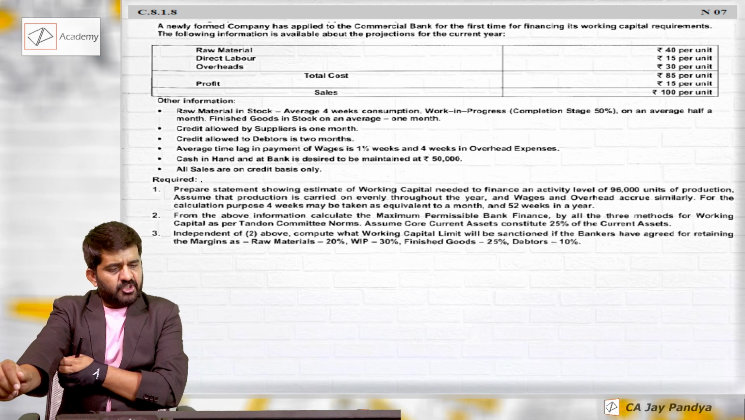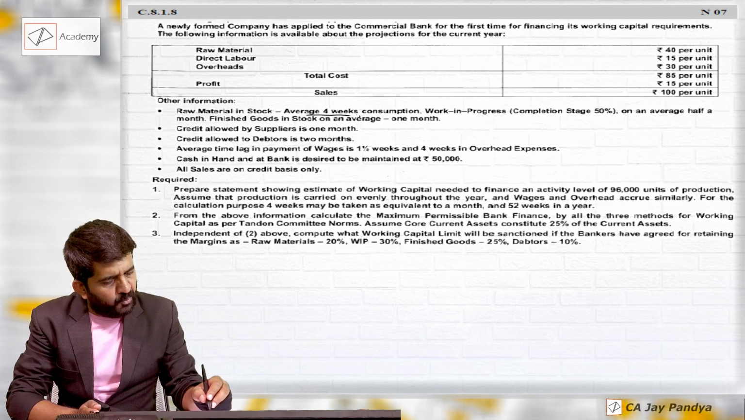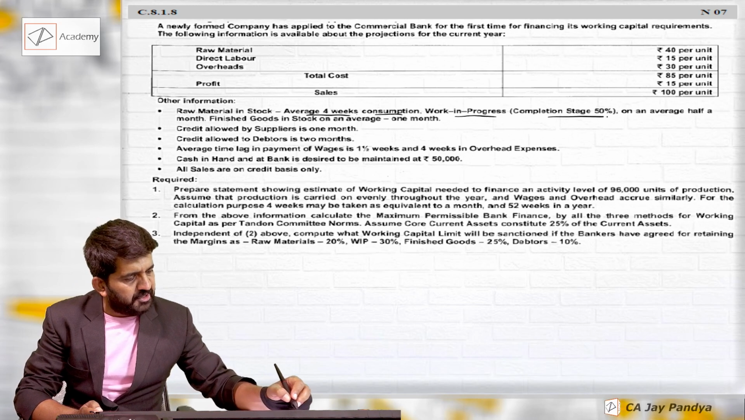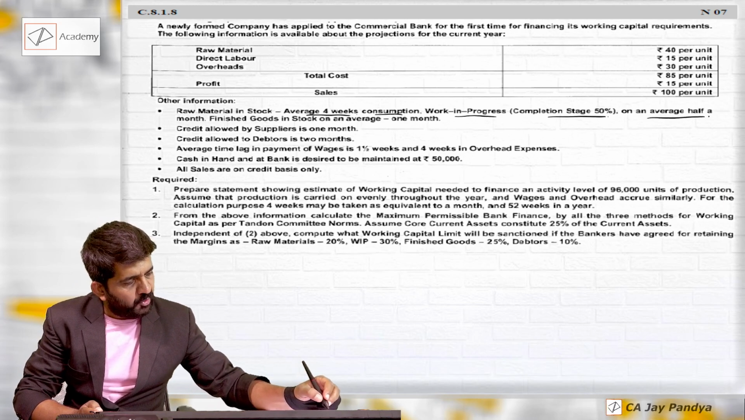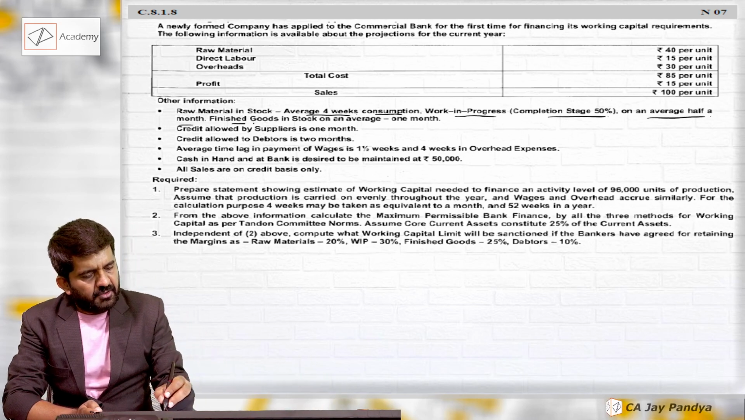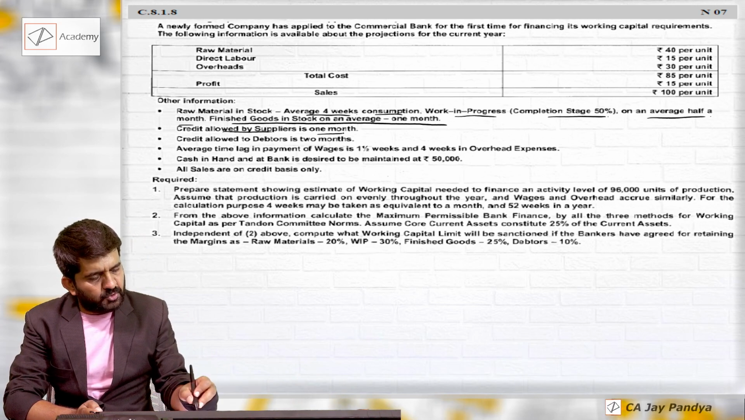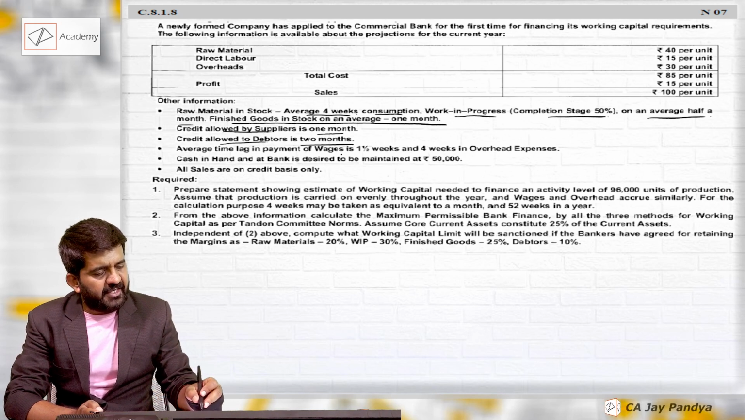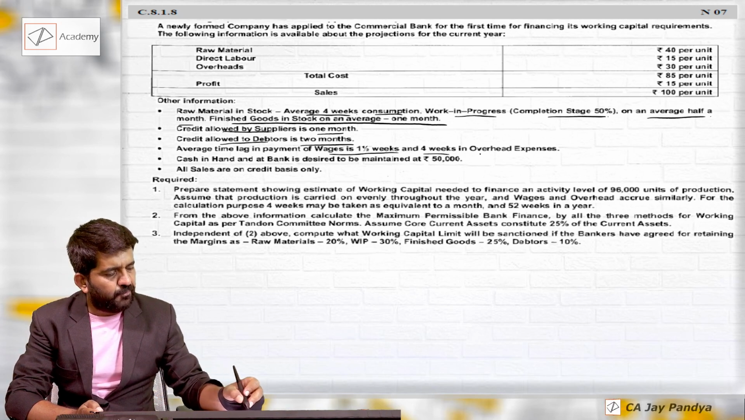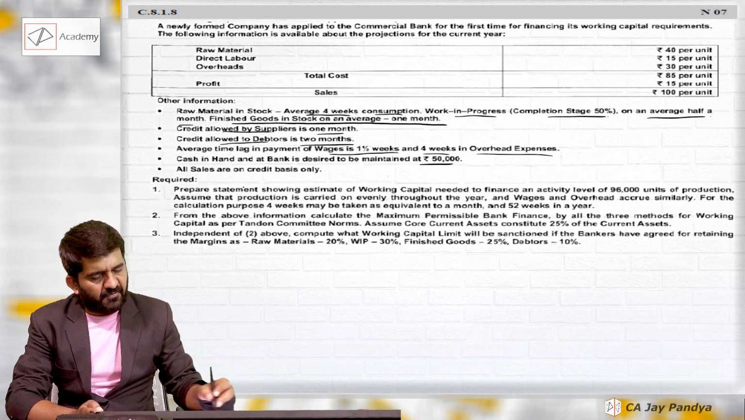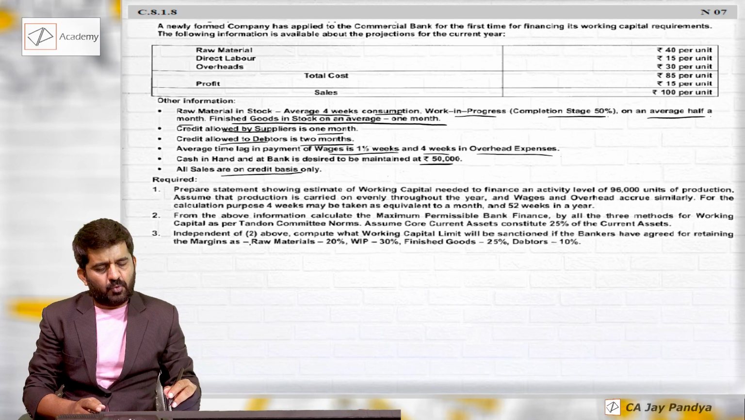Raw material in stock, average of 4 weeks consumption, work in progress, completion stage 50%, on an average half a month, finished goods in stock on an average 1 month. Credit allowed by suppliers is 1 month, credit allowed to debtors is 2 months. Average time lag in payment of wages is half week, 4 weeks in overhead expenses. Cash in hand and bank desired at 50,000. All sales are on credit basis only.